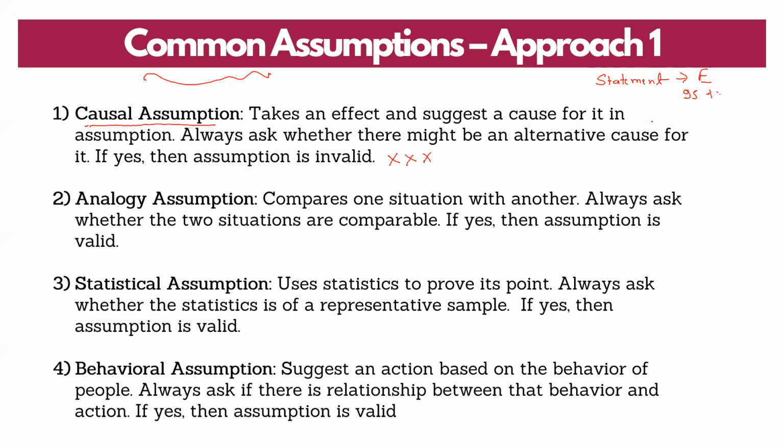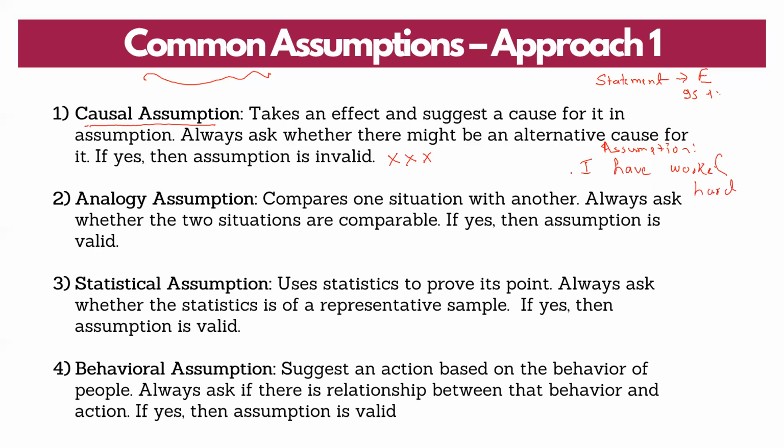Now, first assumption, and you need to tell me whether this is a valid or invalid assumption. The assumption which is given is that I have worked hard for the marks.